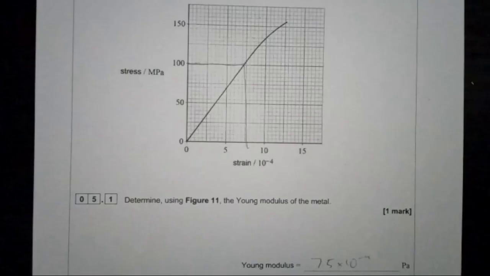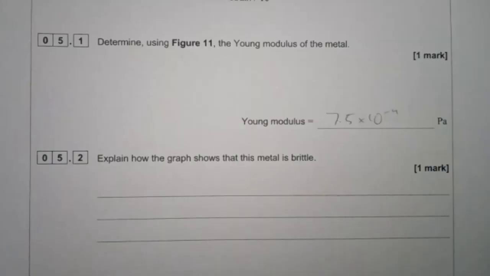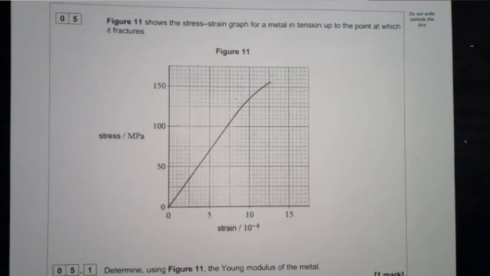Determine using figure 11 the Young modulus of the metal. I reckon it'll be something like whatever's in the middle. So it'll be like 100-ish. Explain how the graph shows that this metal is brittle. Well, you can see that the graph is pretty much a straight line, it's linear, goes through the origin. So that's what I'm going to put.